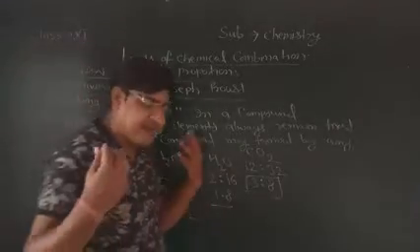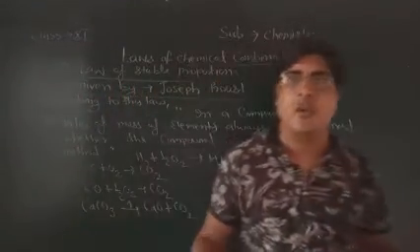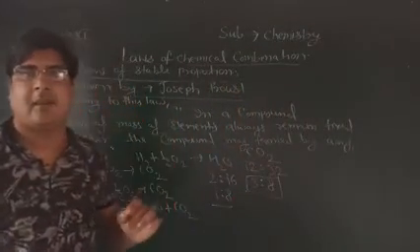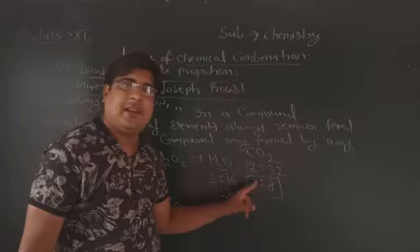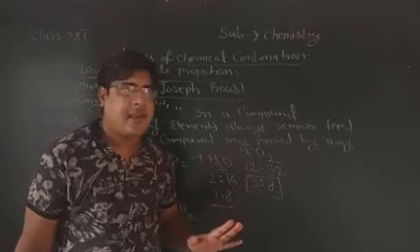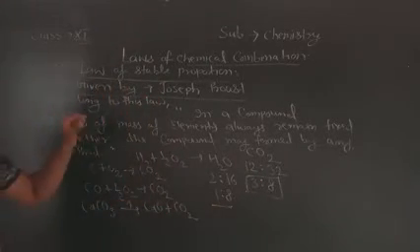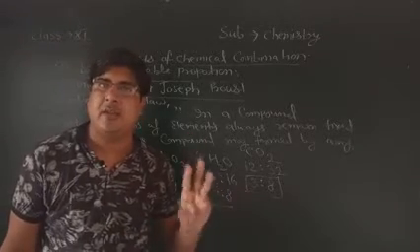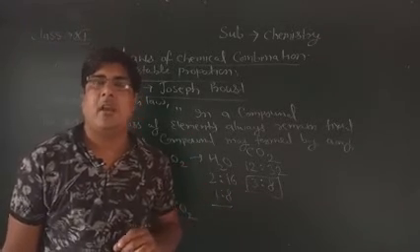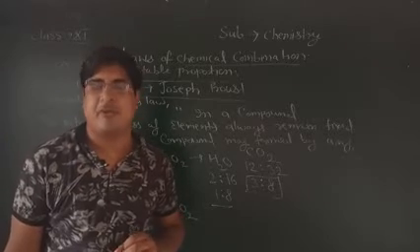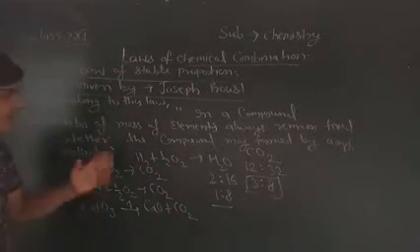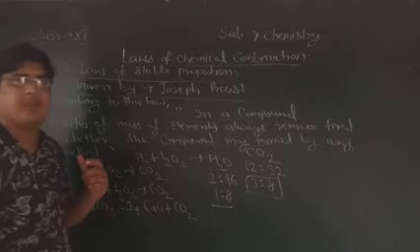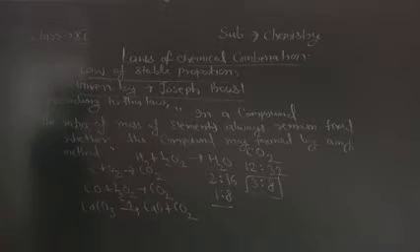CO2 can be synthesized by various methods, but the ratio of carbon and oxygen in CO2 always remains fixed at 3:8. This is the law of constant proportion. Now we will understand the third law, which is very important, the law of multiple proportion. First take the screenshot for this, then I will tell you the law of multiple proportion.